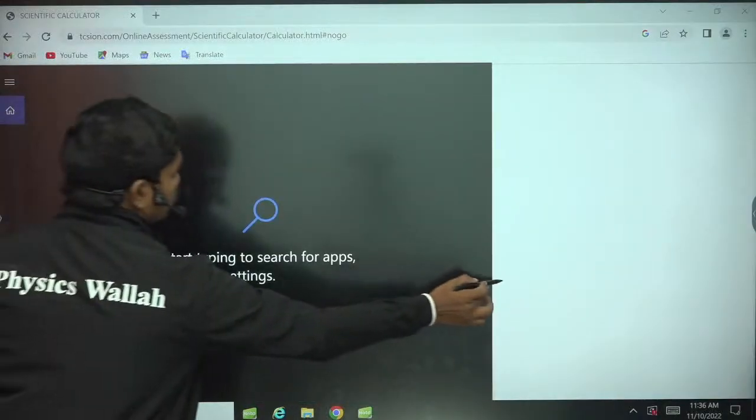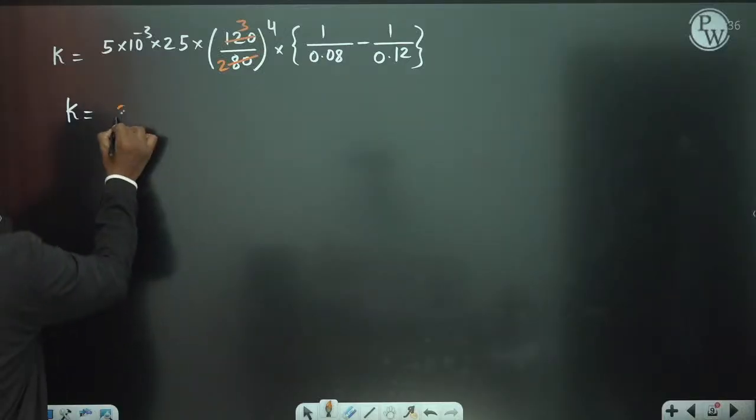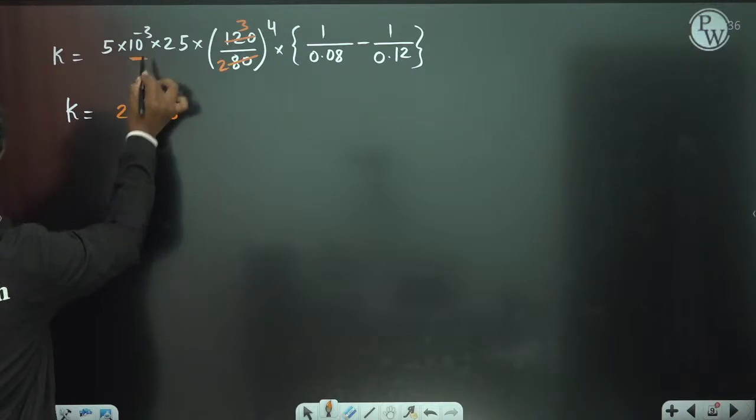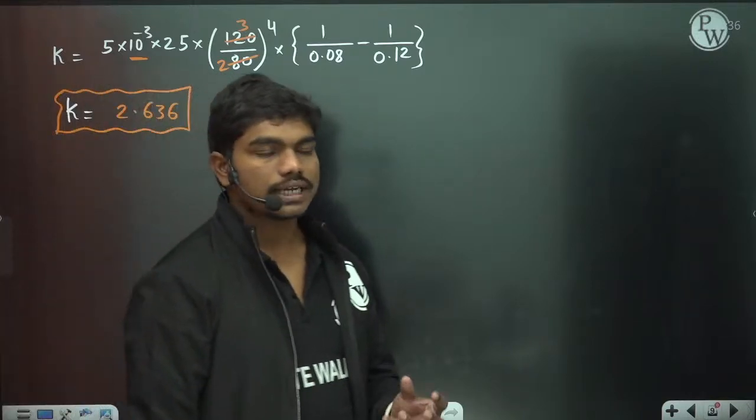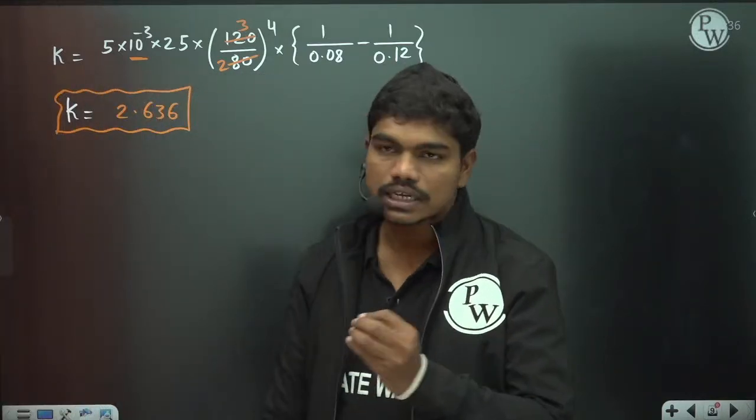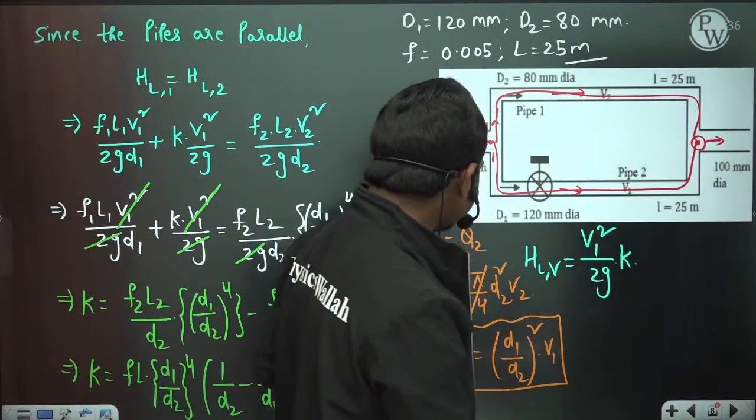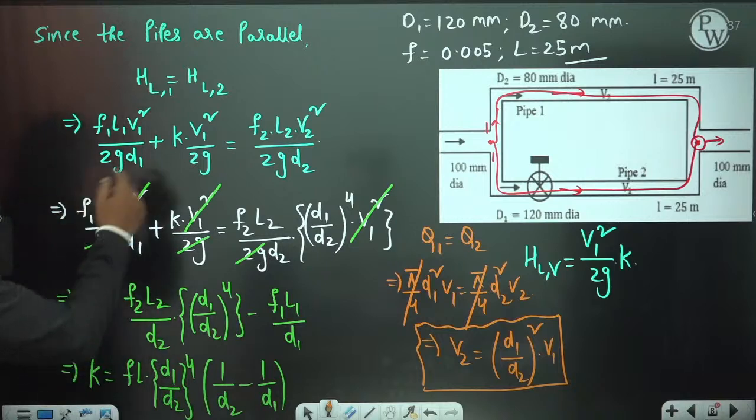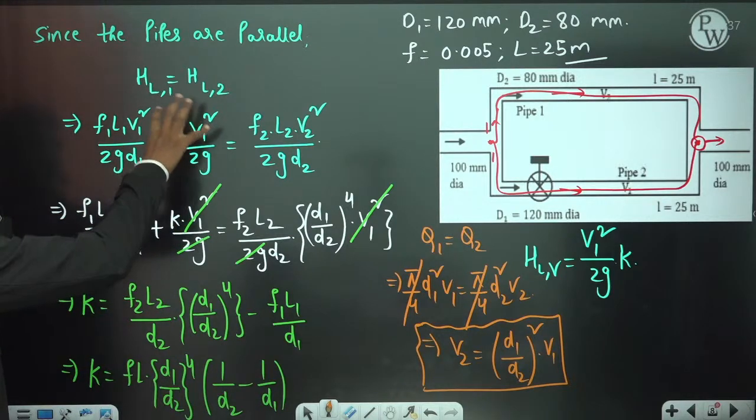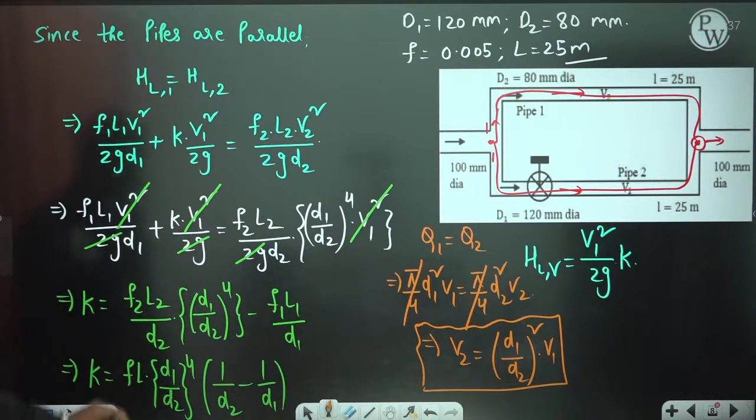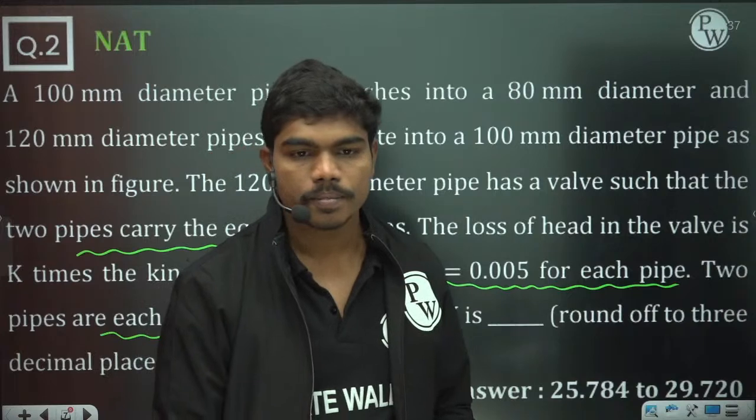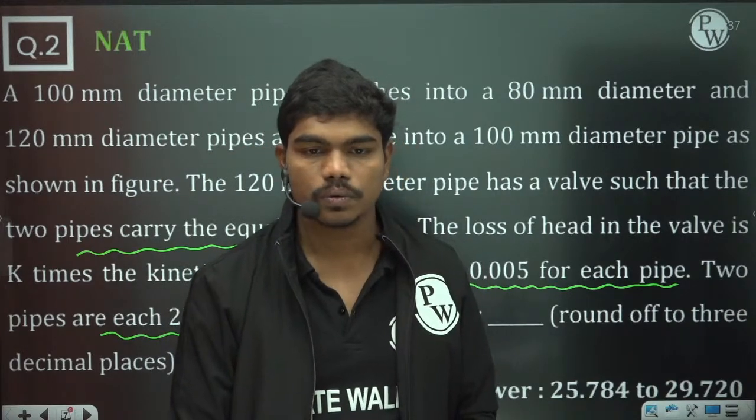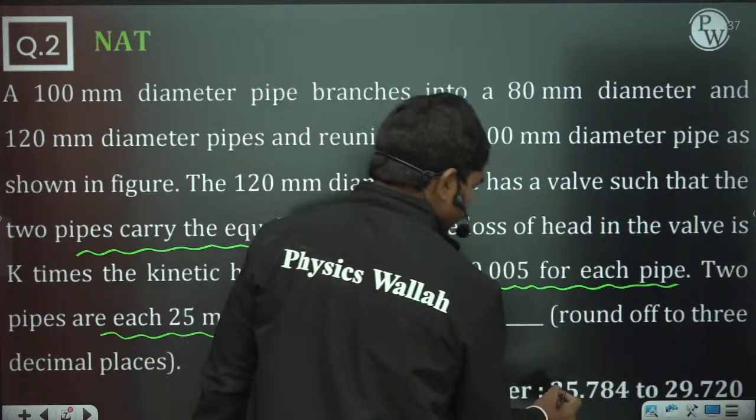So this value of K is actually 2.636, because of this 10 to the power minus 3. So the K value 2.636 is the correct value. The loss at the valve is 2.636 times this kinetic head loss. The kinetic head is V1 square by 2G, and the loss at the valve is given by K times the kinetic head. So the K value of this analysis gives you 2.636 as the correct answer. Did you all get 2.63?